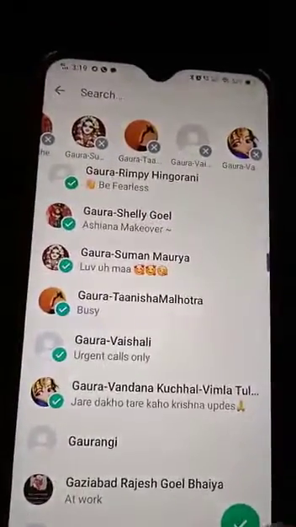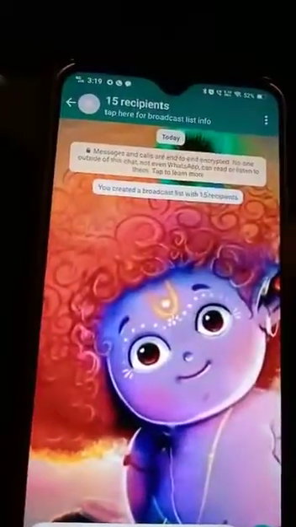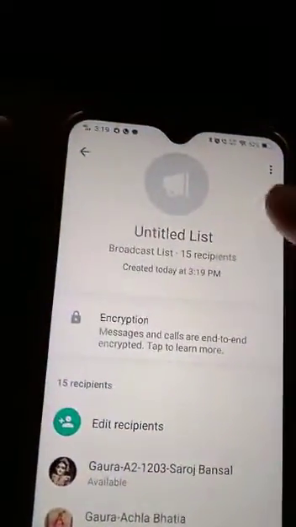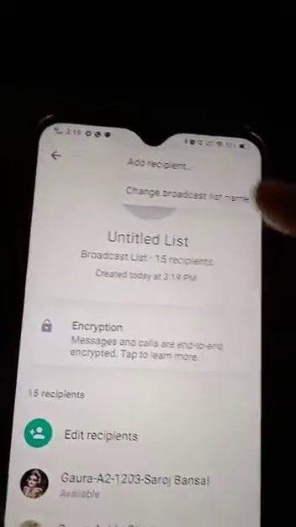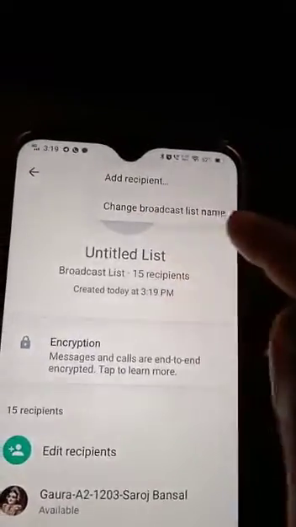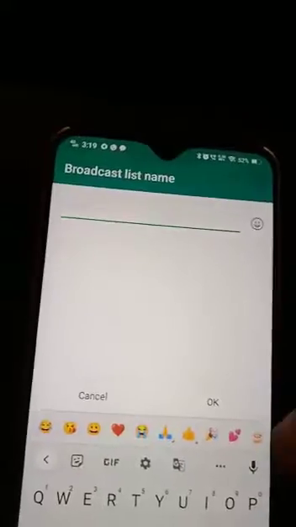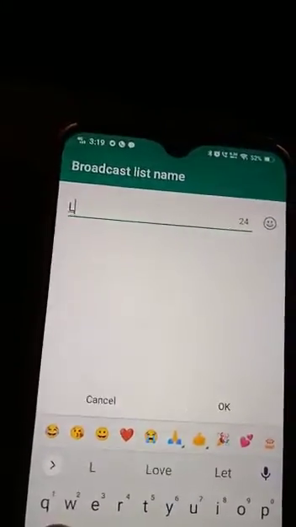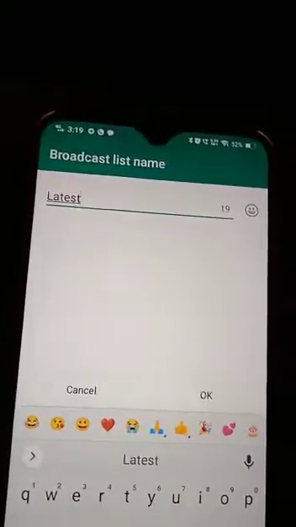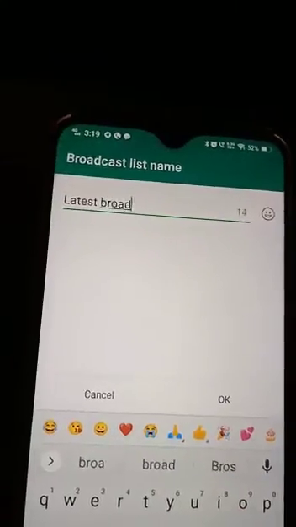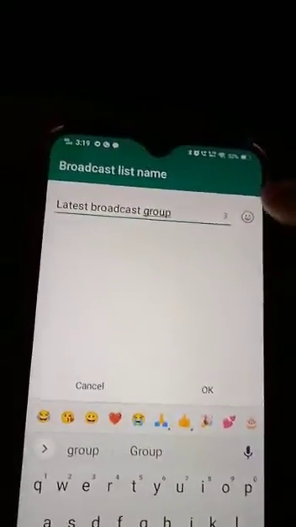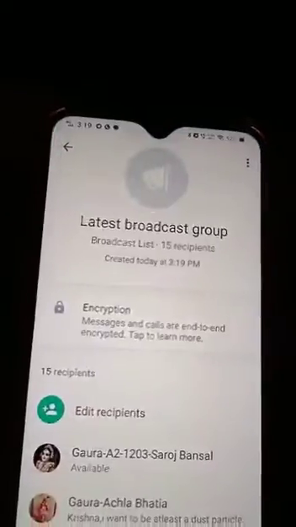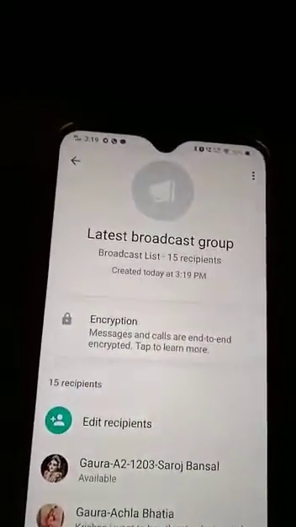Okay, so I click here. So my new group is formed, 15 recipients. And here I have to name this group, otherwise this broadcast will go away. So change broadcast list name. So just write down latest, or whatever you want to write down, latest broadcast group. Click on OK. So this is your latest broadcast group.